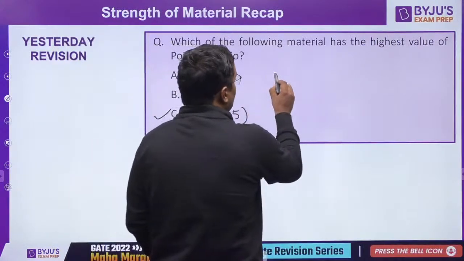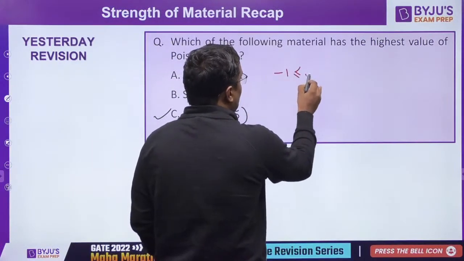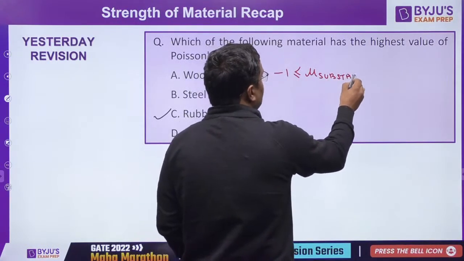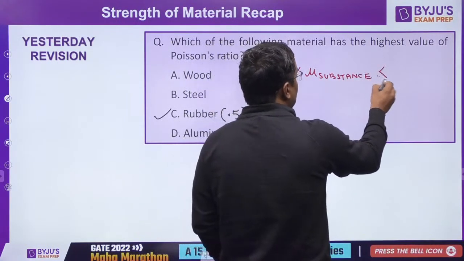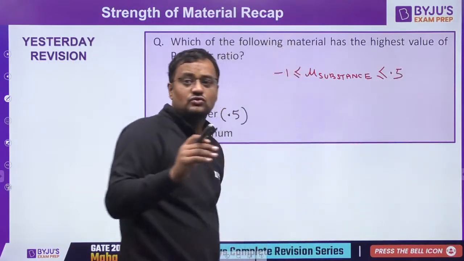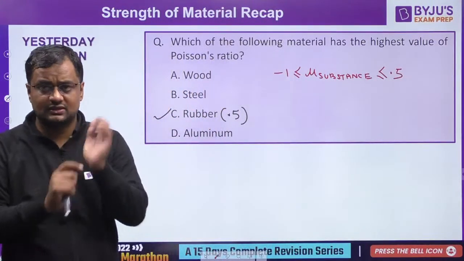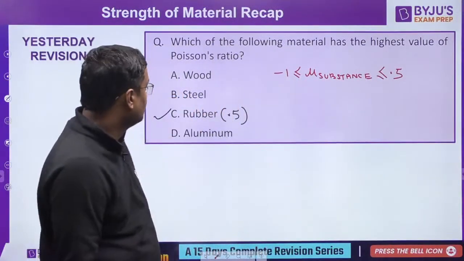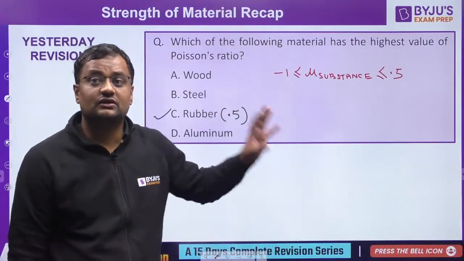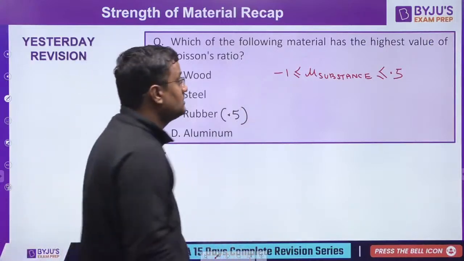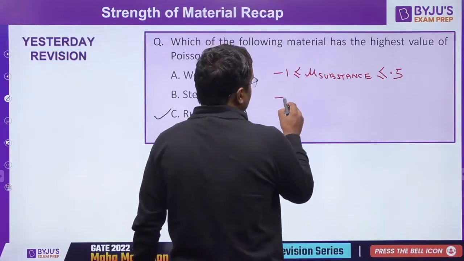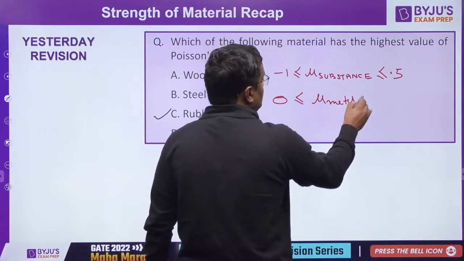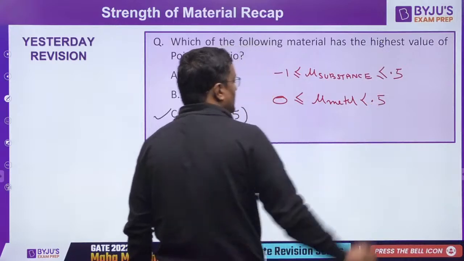If they ask the Poisson ratio range for all substances on the earth, then the answer will be -1 to 0.5. Minus values are for human tissues and soap polymers, and 0.5 is for rubber. Suppose it asks all engineering metals, then the answer lies from 0 to 0.5. The maximum value is 0.5.